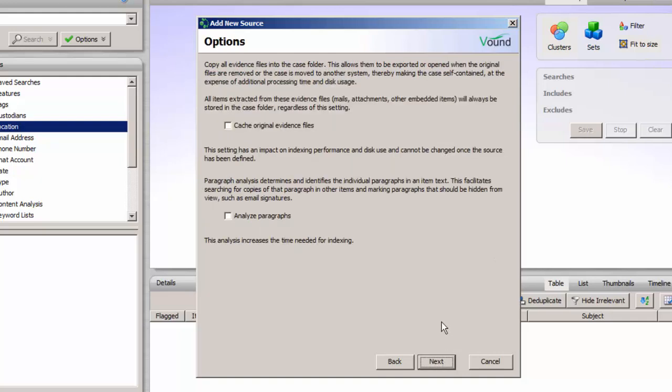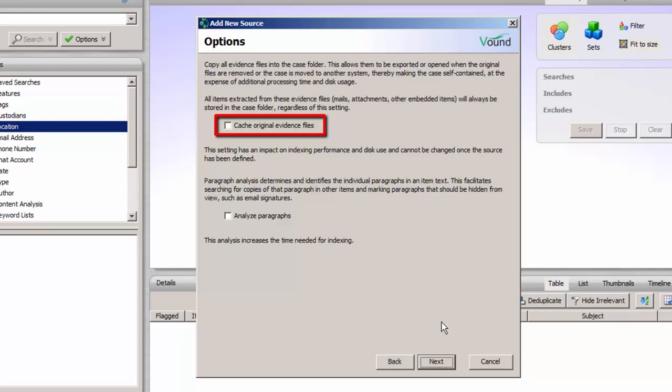In the Options window, we see two options which are not selected by default. Select the Cache Original Evidence Files option to copy all evidence files into the case folder. Use this option if you want to create a self-contained case where the evidence files can be opened or exported even when they are no longer found in their original locations.